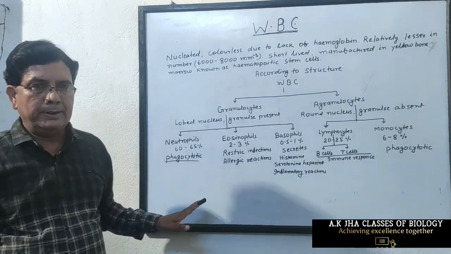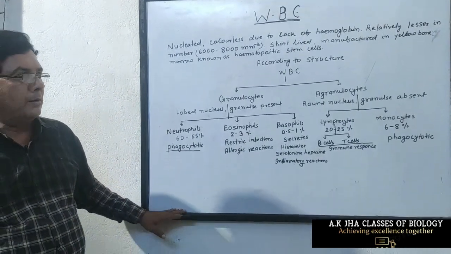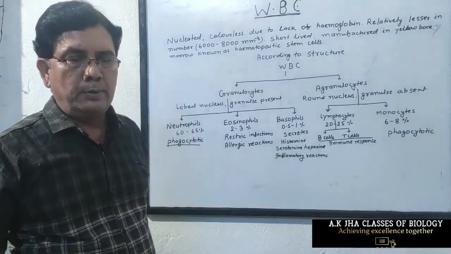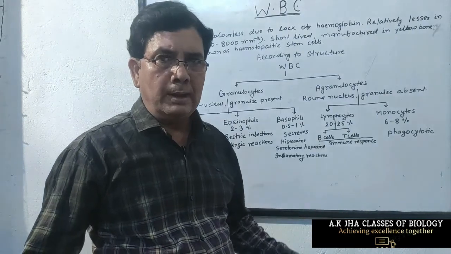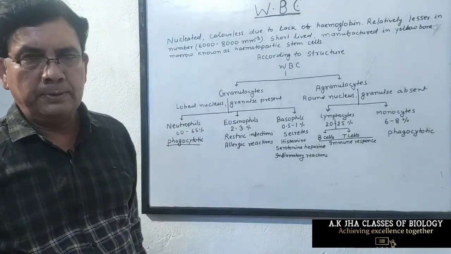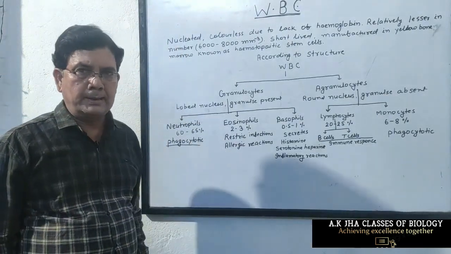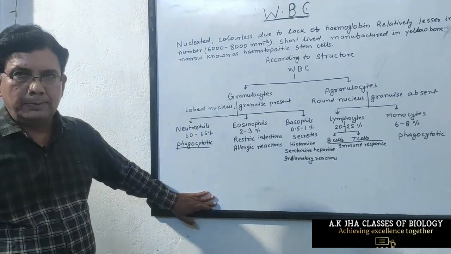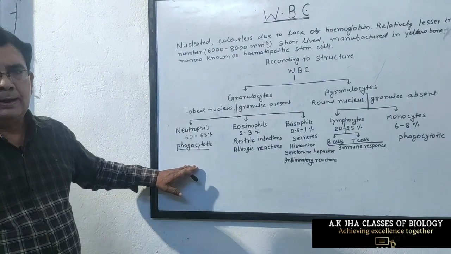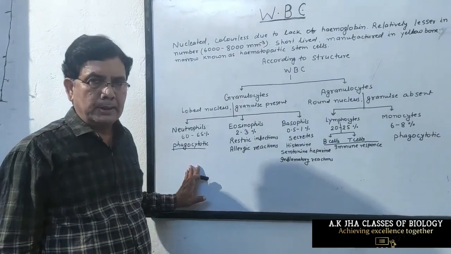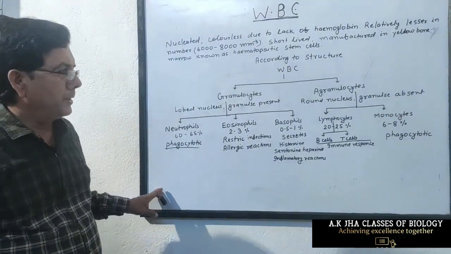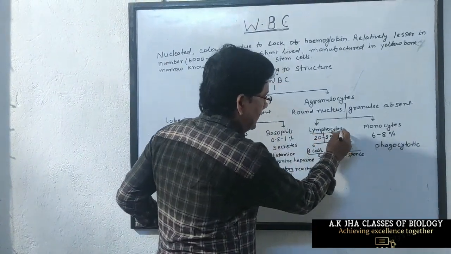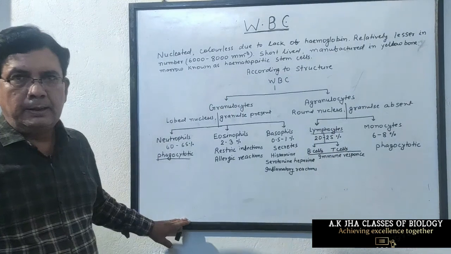Only RBC is not present in lymph, and all the other corpuscles are present in lymph also. Lymph flows from tissue to large veins. That means the flow of lymph is unidirectional, and lymph vessels run parallel to blood vessels, and there is no special type of corpuscles present in lymph. Lymph contains mainly lymphocytes, and lymphocytes are manufactured in lymph nodes.